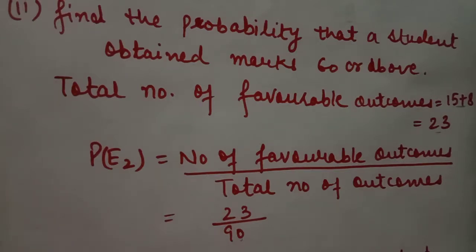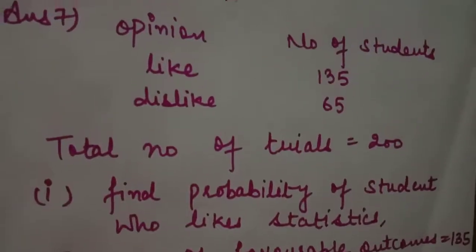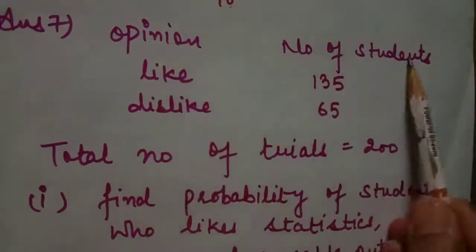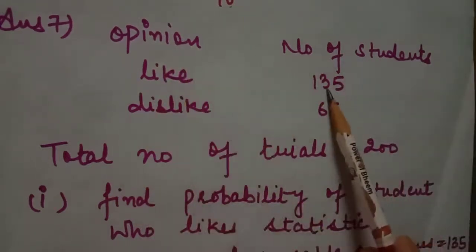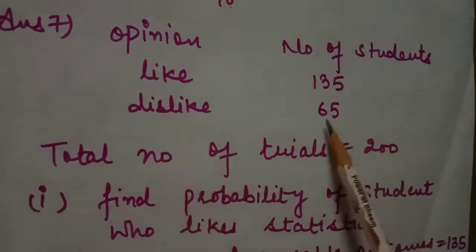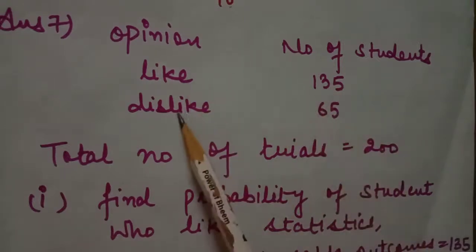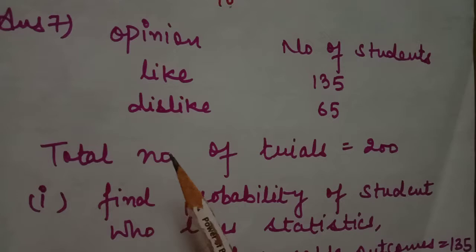Now question number 7. In question number 7, to know the opinion of the students about the subject statistics, a survey of 200 students was conducted. The data is recorded in the following table: opinion and number of students. Like the subject, 135 students; dislike the subject, 65 students. It means 135 like this subject and 65 do not like this subject. So we have to find the probability of a student chosen at random.